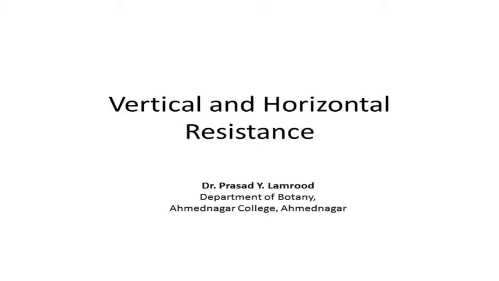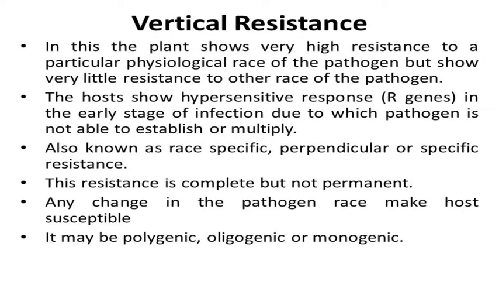Let us discuss vertical and horizontal resistance. So, a vertical resistance is one in which the plant shows very high resistance to a particular physiological race of the pathogen. But if the race gets changed or another race infects the plant, then this resistance is of very little use.